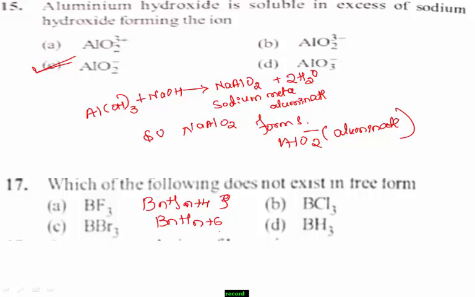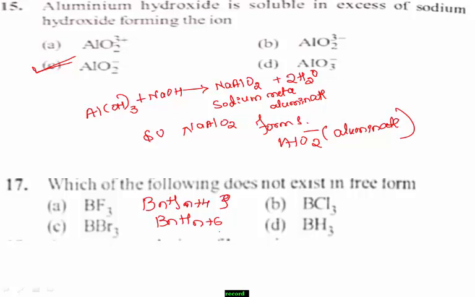But when we observe the hydrides of boron, option D, that is BH3, is not known because it is not applicable to the given formulas.